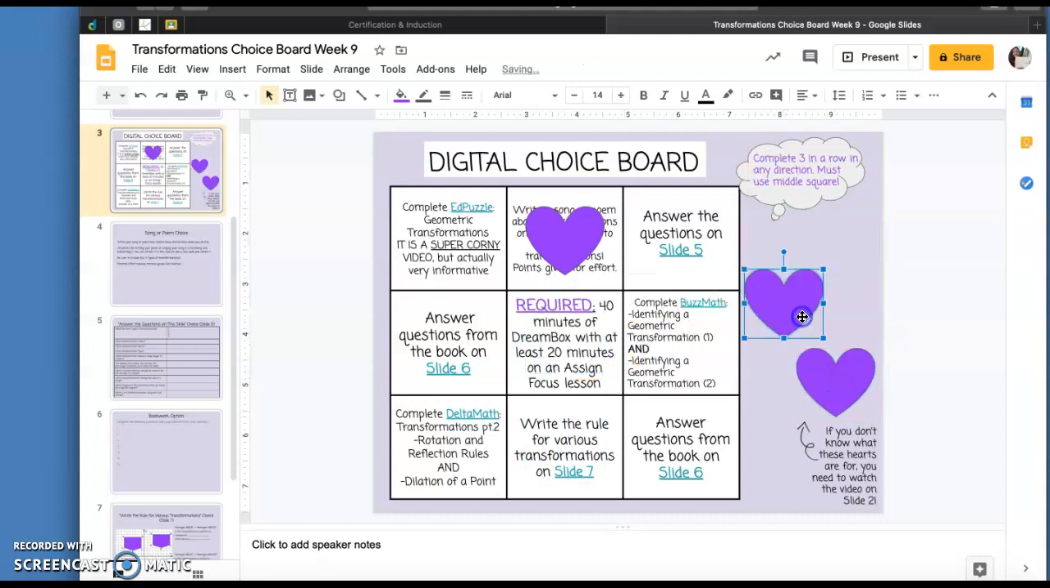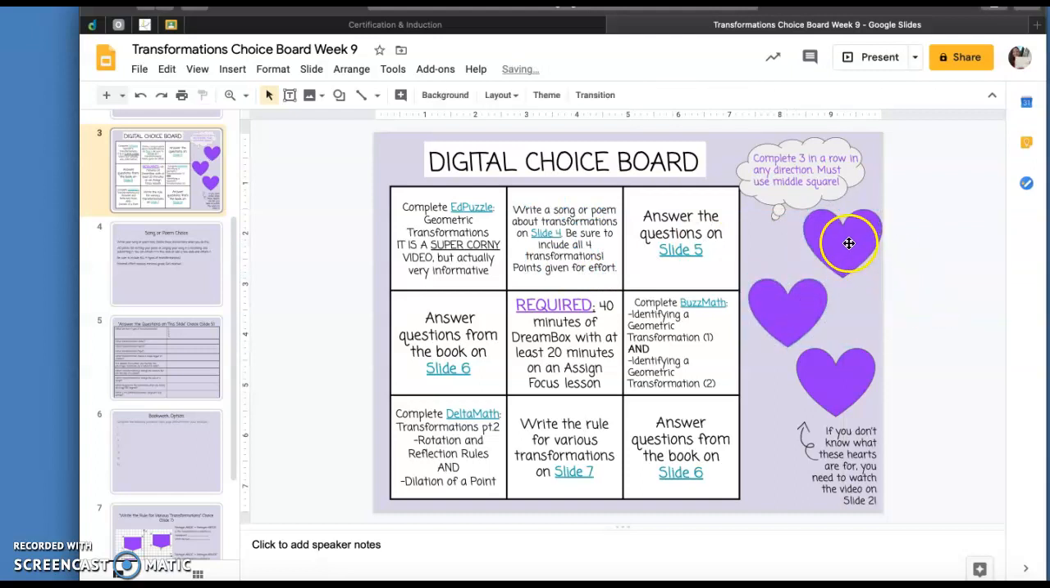So if you did BuzzMath, then we know, okay, Mrs. Schomburg, she did BuzzMath. Okay, I need to go check her BuzzMath work. Tell us what you did. You're just using these hearts. Just click and drag them.